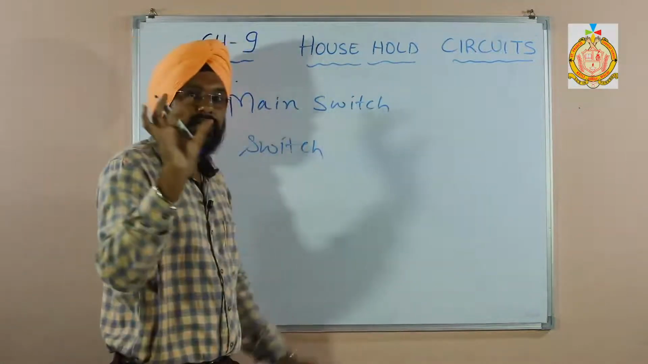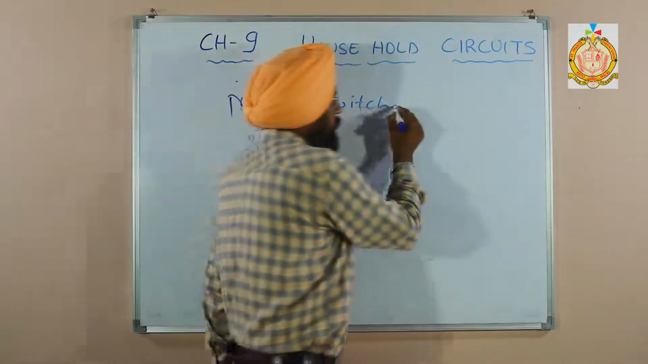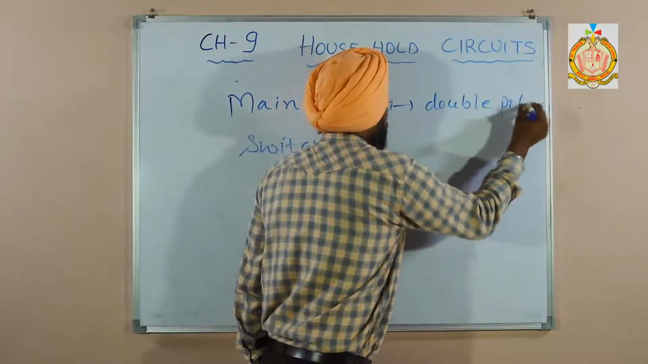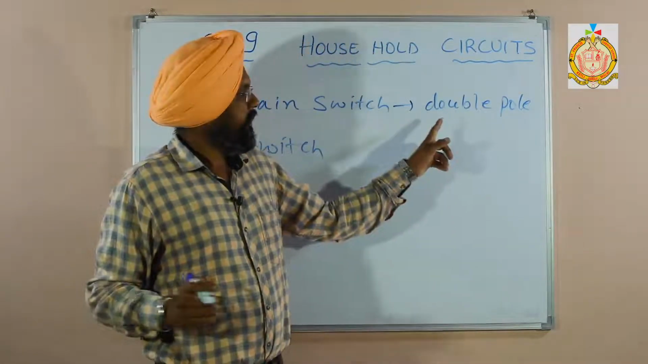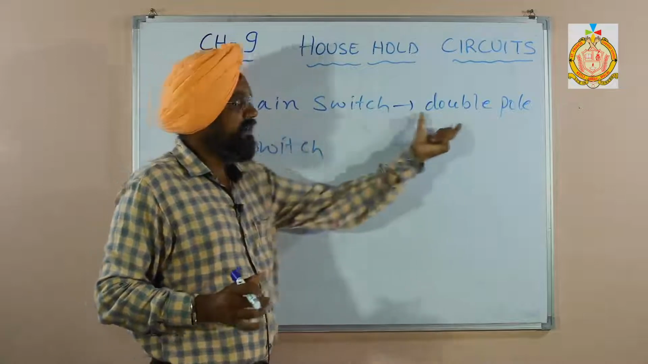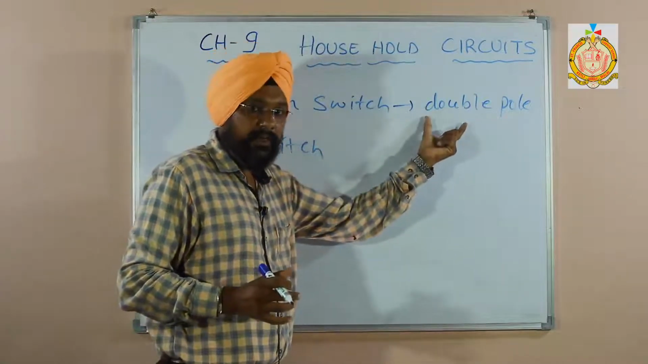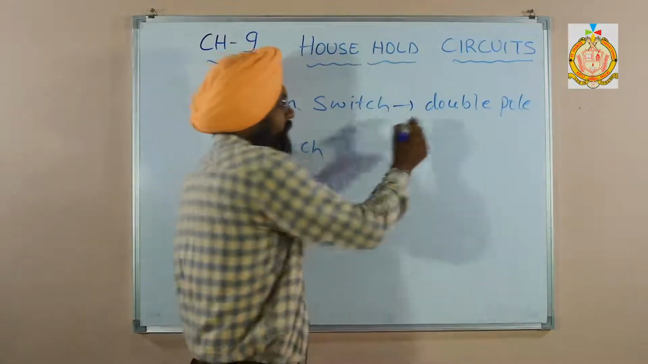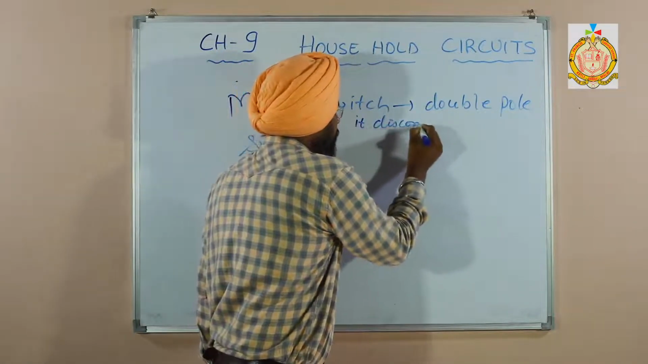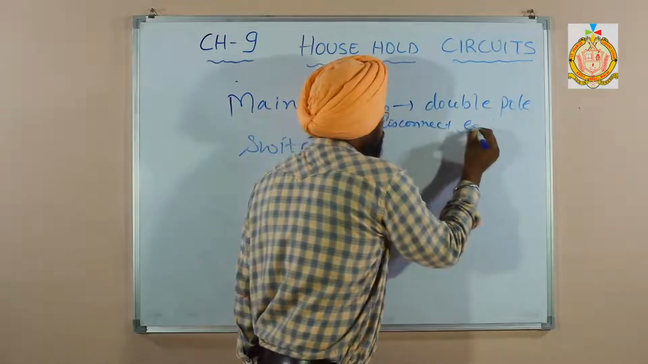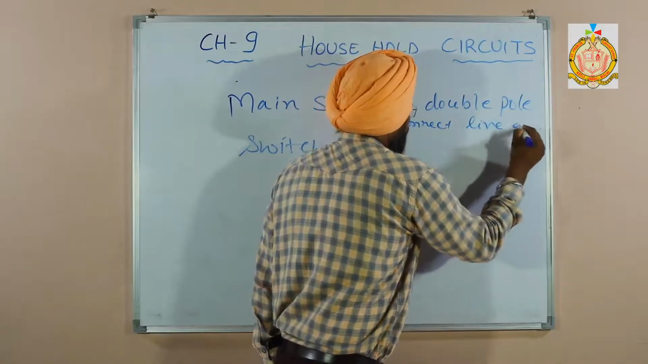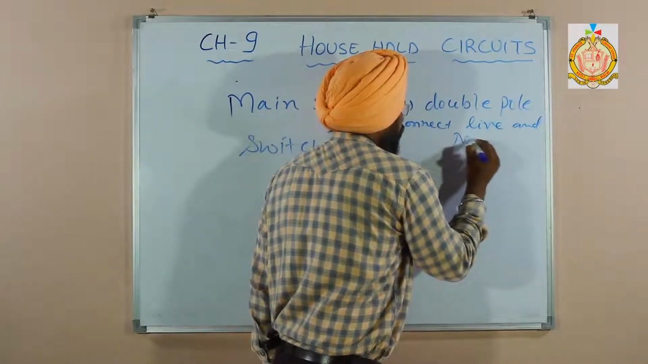The main switch has a double pole. Double pole means that if we switch off the main switch, it can disconnect the live wire as well as the neutral wire. Double pole means it disconnects the live wire and neutral wire.